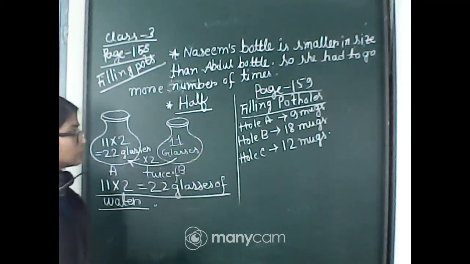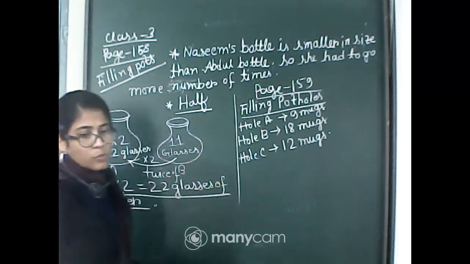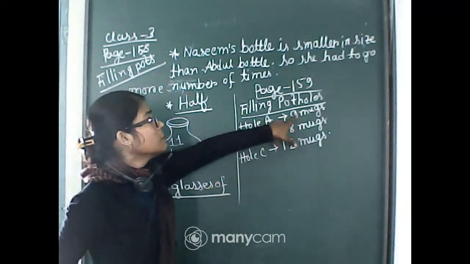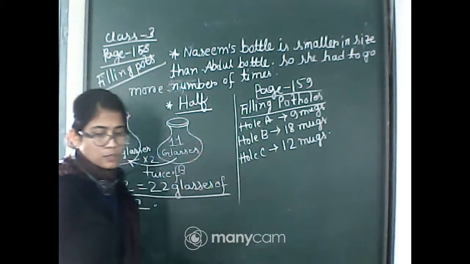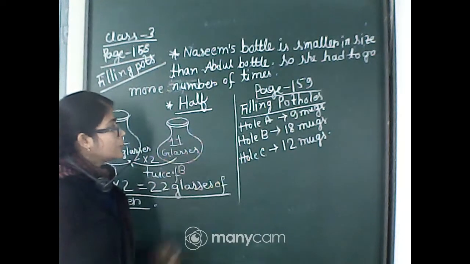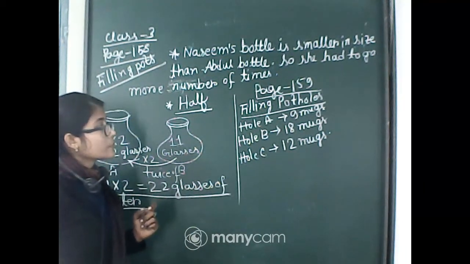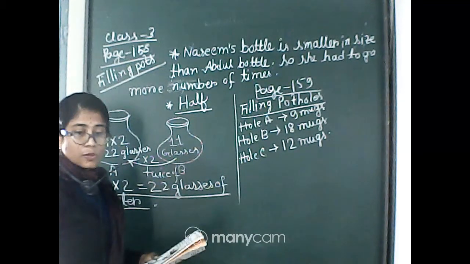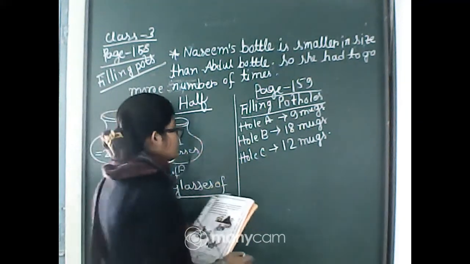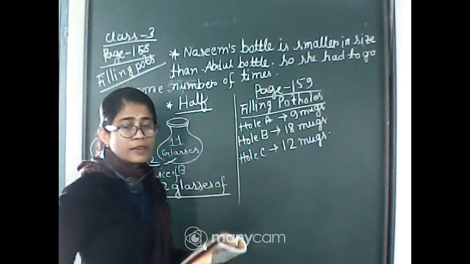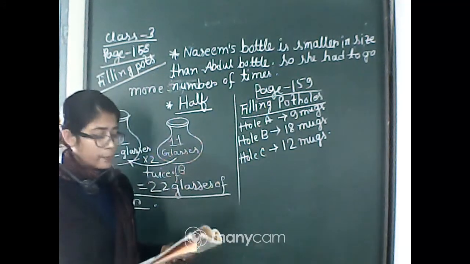Hole A. Why hole A? Hole A needs only 9 mugs to fill up. Look at there. Which hole needs more pebbles? Yes. Hole B needs more pebbles.